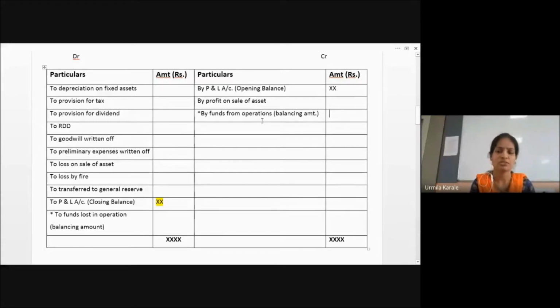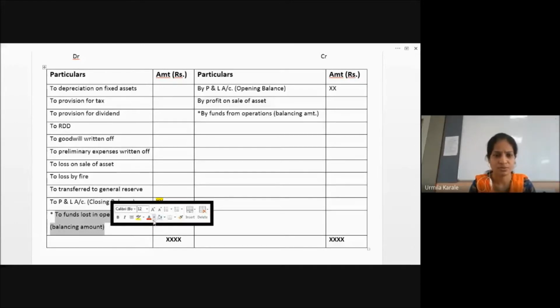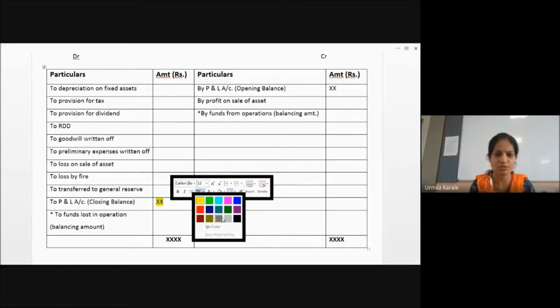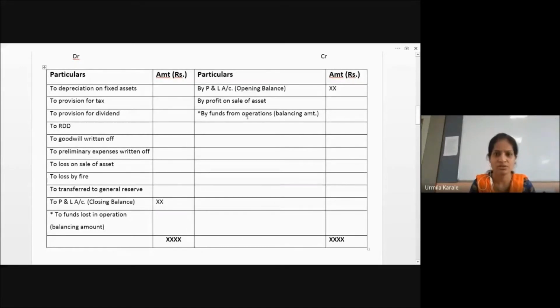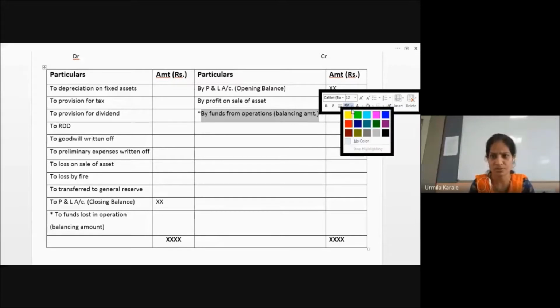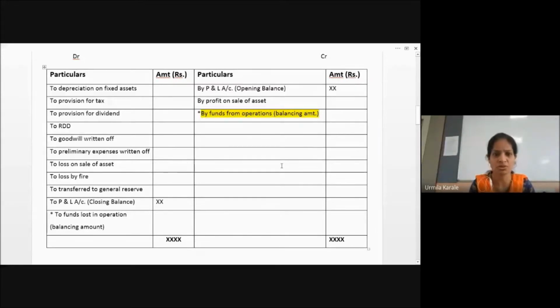So normally you get funds from operation as a balancing amount when your debit side का amount ज़्यादा होता है. Exactly opposite may happen. When your credit side is more, this is more, this is less. So balancing amount will come here: funds lost in operations. Okay. So you can easily understand, either funds generated from the business operations will come, this one, or this one. Most of the times this comes, so funds generated from business operations. So to find it out, we are doing all these things.